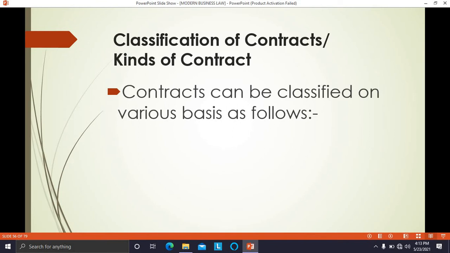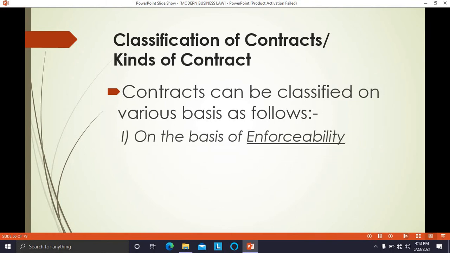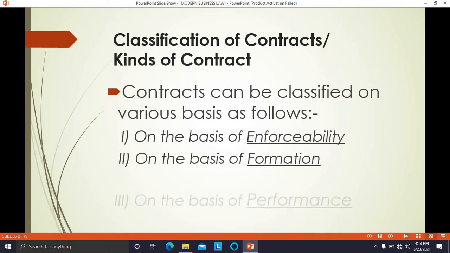Contracts are classified on the basis of enforceability, meaning whether the contracts are enforceable by law or not. On that basis, contracts are classified into 6 types. On the basis of formation, how the contracts are created, how the contracts have come into existence, contracts are classified into 3 types.